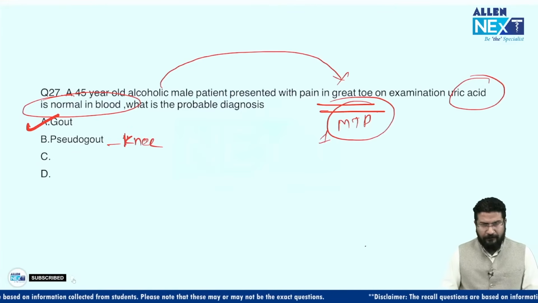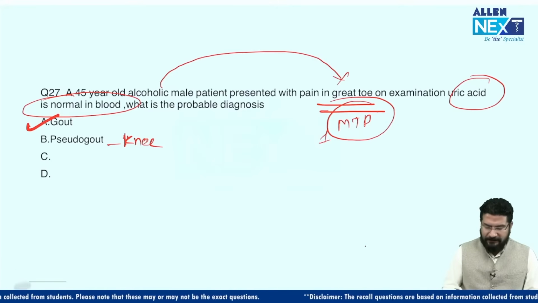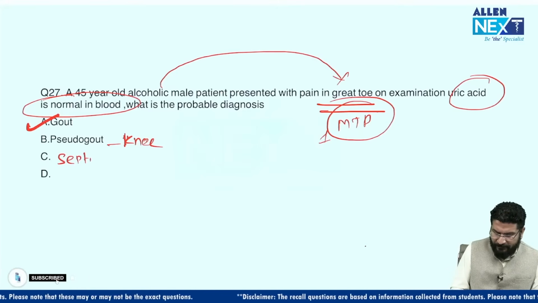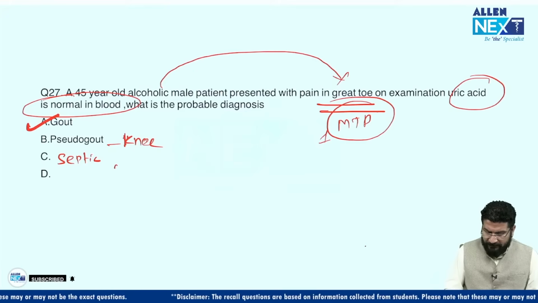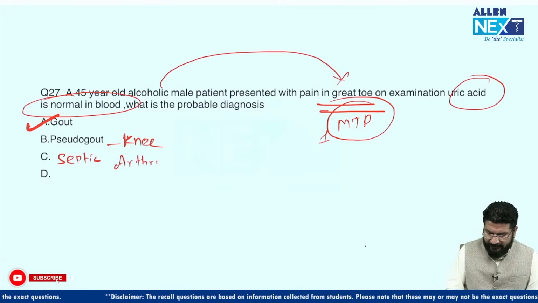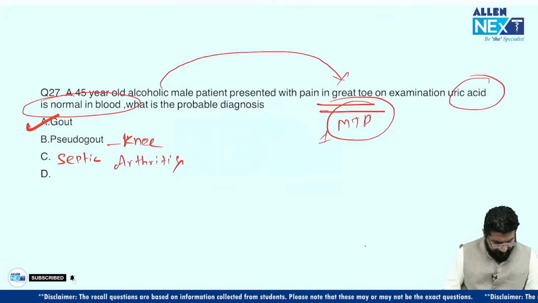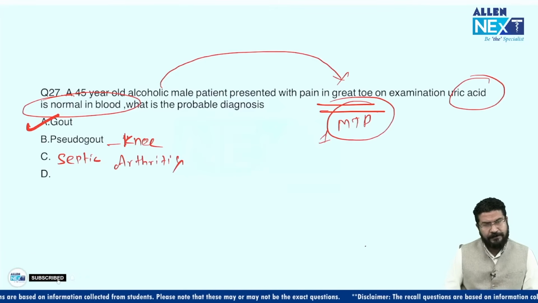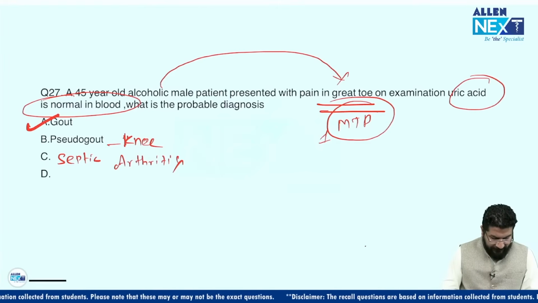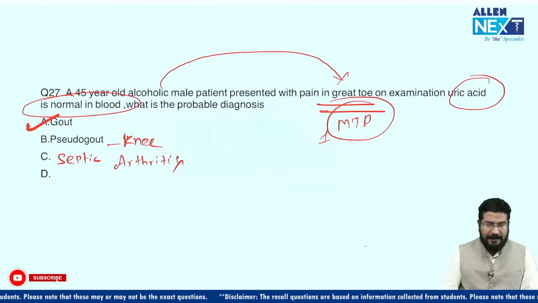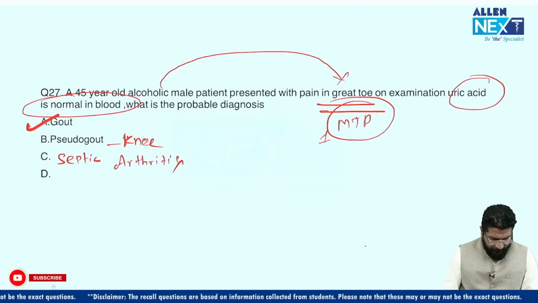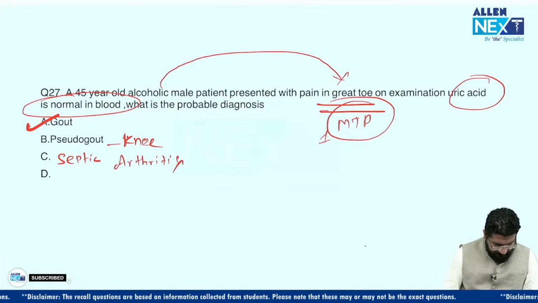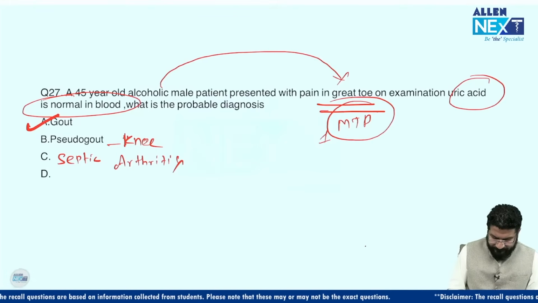I don't know what the other options were, so maybe another option could be septic arthritis. In septic arthritis, there should be history of high TLC, fever. Then there can be an option of reactive arthritis. WBC present in synovial fluid is again suggestive of gout. It is like a gout attack precipitating in the patient. That's why the patient can develop more WBC. Clear? What else was mentioned? Reactive arthritis.